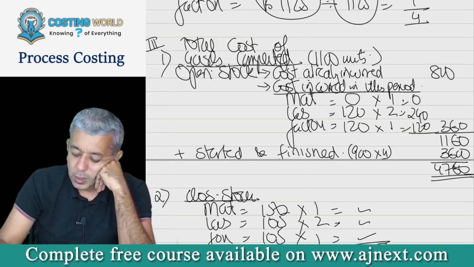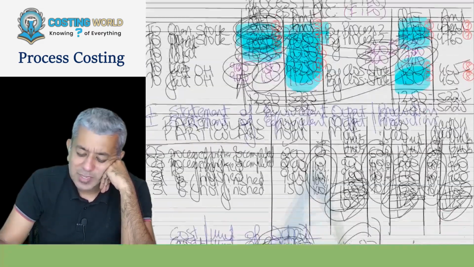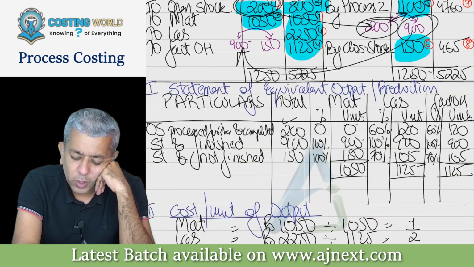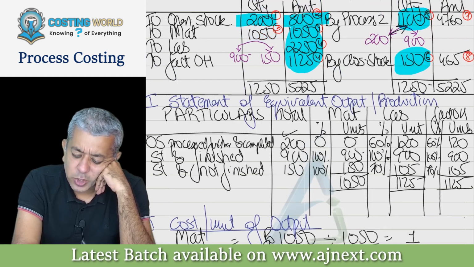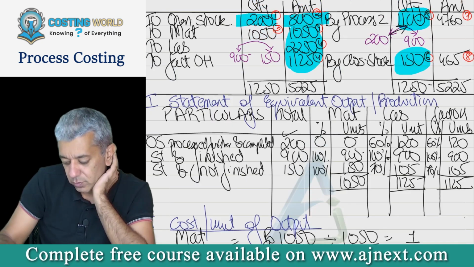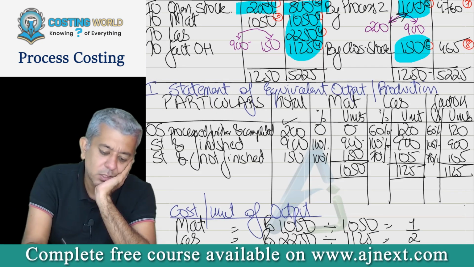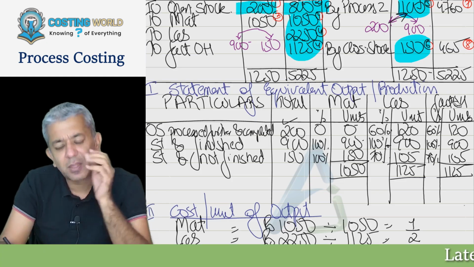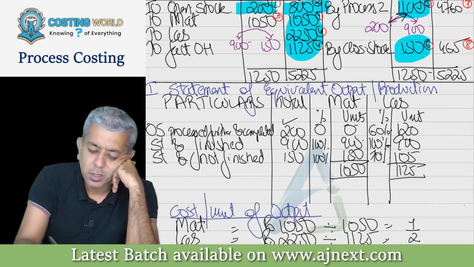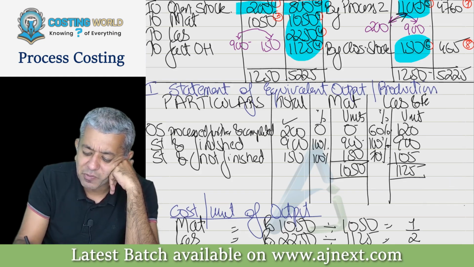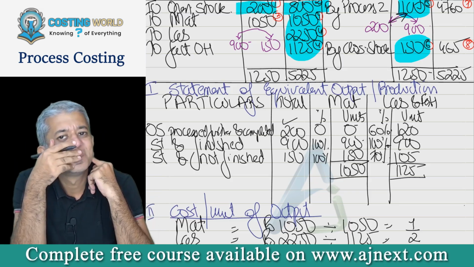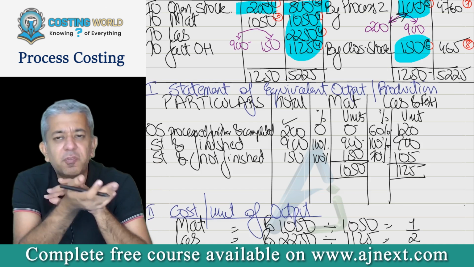Now, just one other thing. If you had some experience in questions like this, what I would have told you is, tell me, is the stage of completion of labor and factory overhead the same everywhere? Yes, sir. So what you should do is, don't prepare things like this. Don't prepare only for factory overheads. Give a common heading over here, labor and factory overheads. Can you say this data will be applicable for both of them? Yes. Why prepare it one more time?